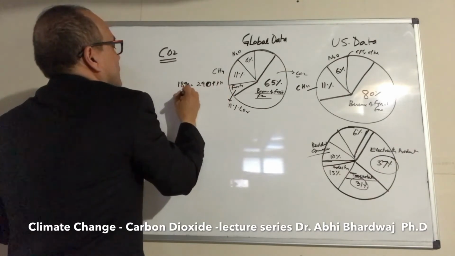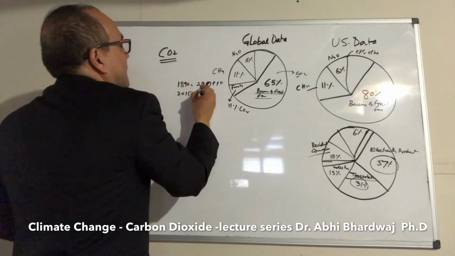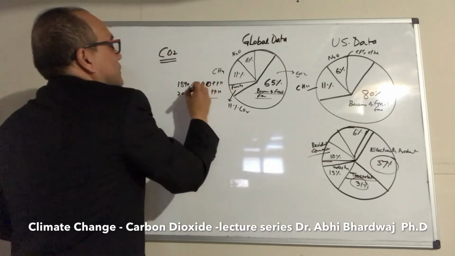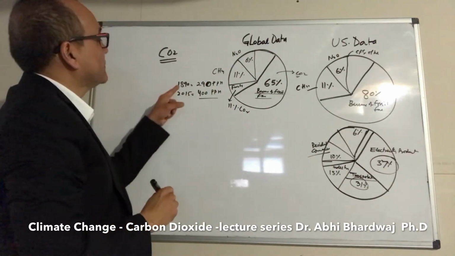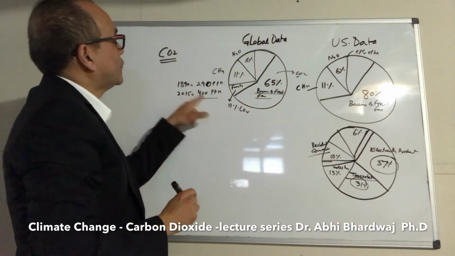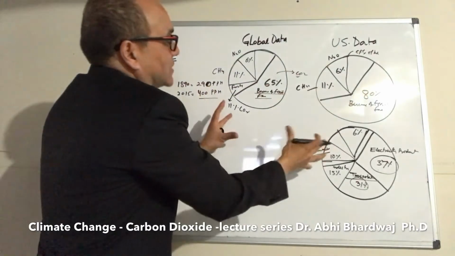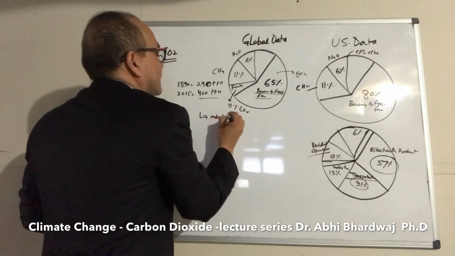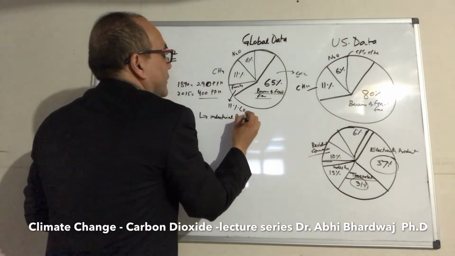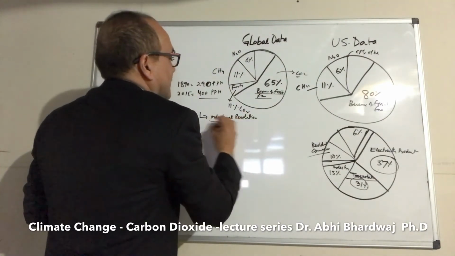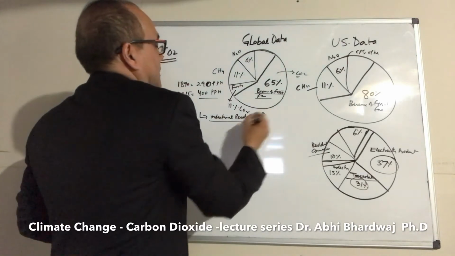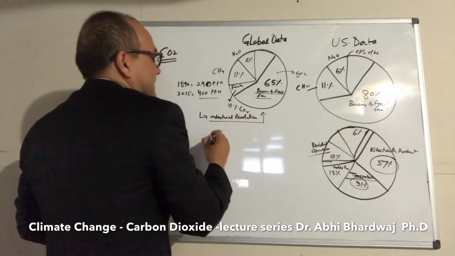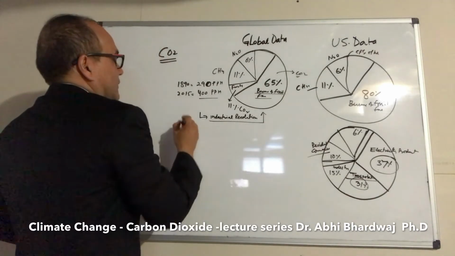And if you look at 2015, then they are about 400 parts per million. So this is a steep rise. And when did all this start? This started mostly after the Industrial Revolution, and it kept on going till today, but this was the period which led to the steepest rise in the history of the CO2 level.